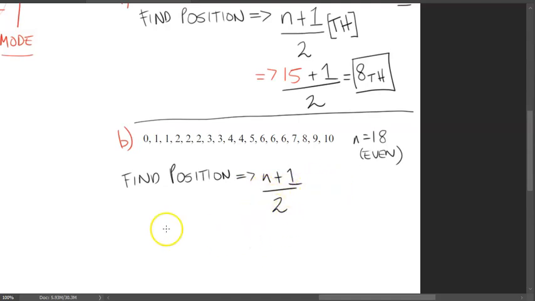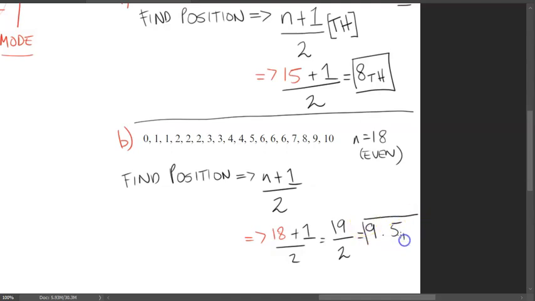Now it seems like you run into a bit of a hiccup when we work this out, because we end up getting a decimal number. So n plus 1, 18 plus 1, all over 2, which is 19 divided by 2. That is 9.5.